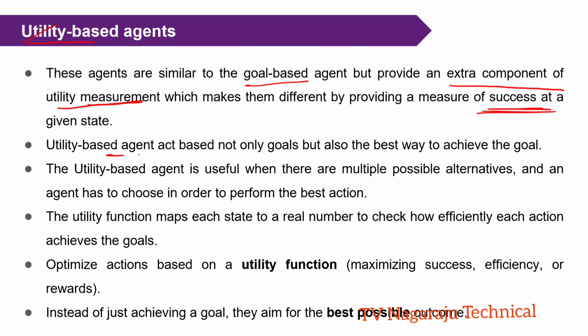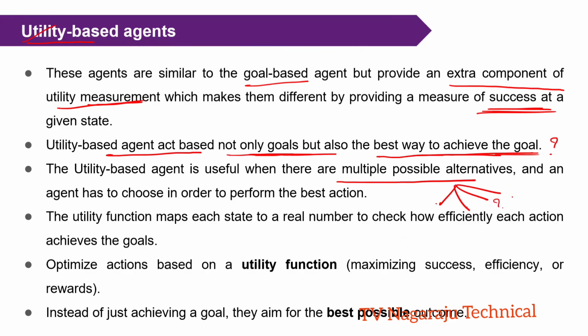See, these agents act based not only on the goals, but also on the best way to achieve the goal. This is useful when you have multiple options and you need to select one to achieve the best performance. In that situation, the utility-based agent plays a very crucial role.